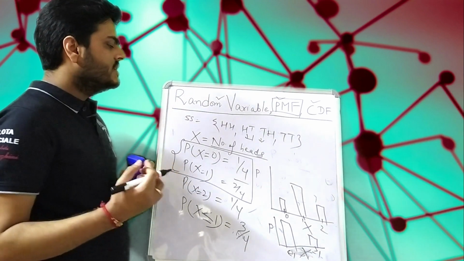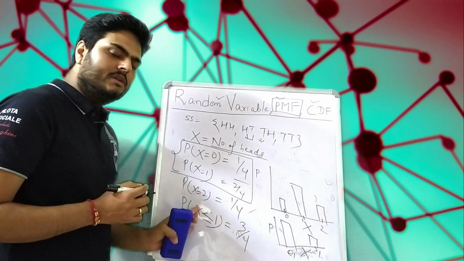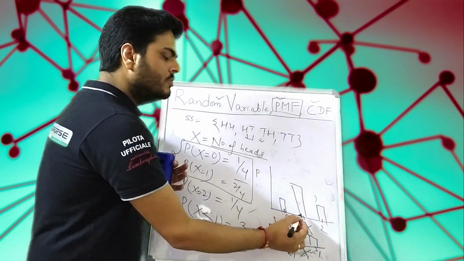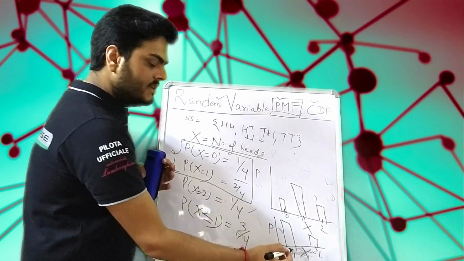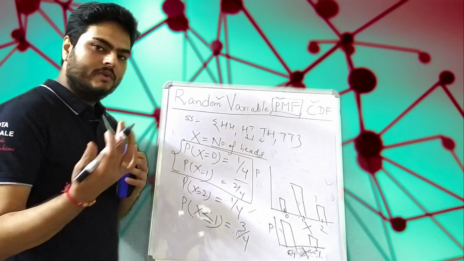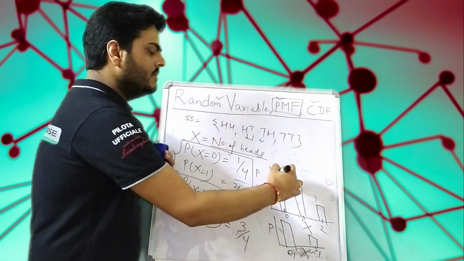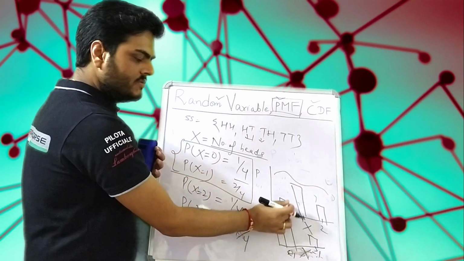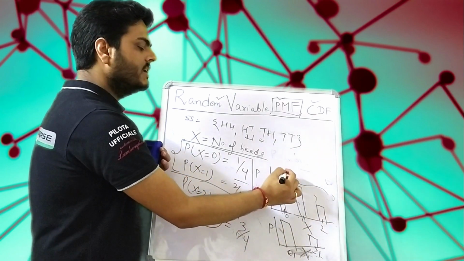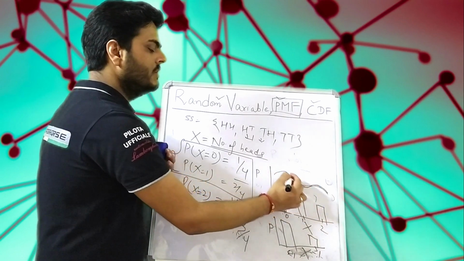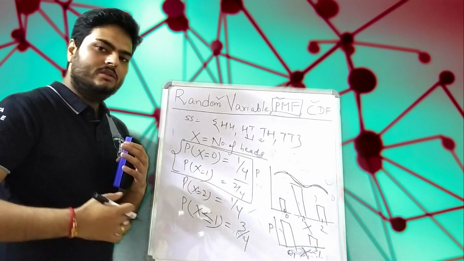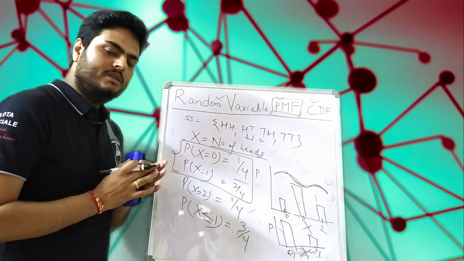In my next video we will see, this is about discrete random variables, where the random variable is allowed to have values like 0, 1, 2, or less than 1, greater than 1. But what if the random variable can take any value? Then it will be a chart, right? All these values are allowed, so it will be a graph, a line or curve. So how do we derive CDF and how do we derive the probability density function? That we will discuss in the next video.